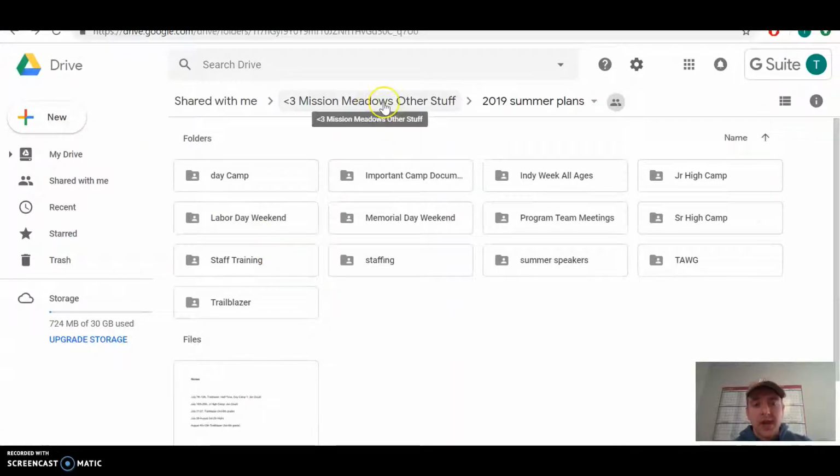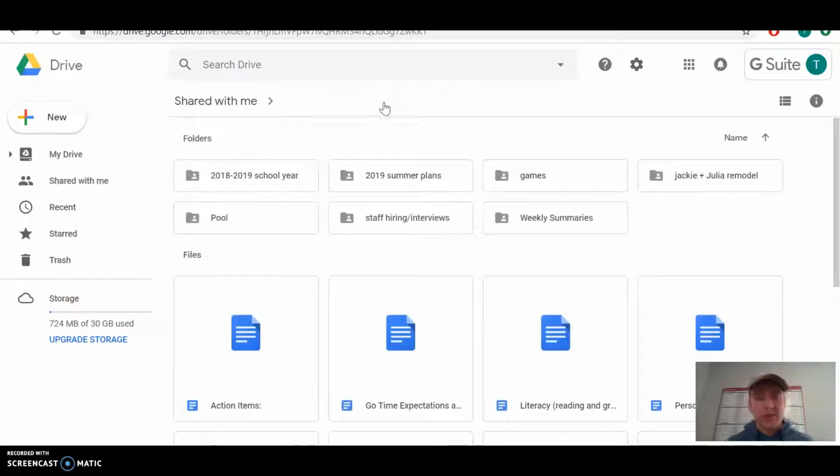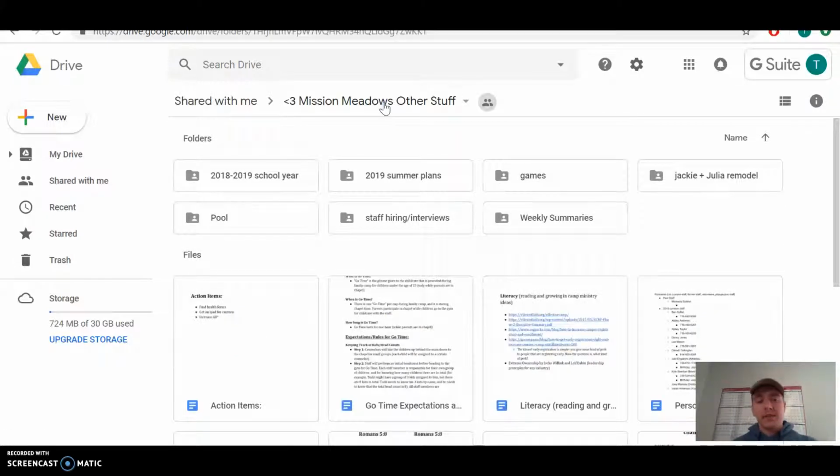That's kind of how the Google Doc is organized. Again, the two most important things: it's broken up into the school year and the summer plans for 2018 and for 2019. All previous materials from previous years have been moved into these folders for reference, and they're labeled, hey, this is from 2018, you can use it for reference.